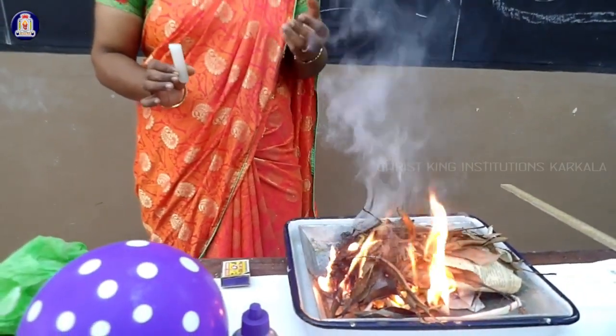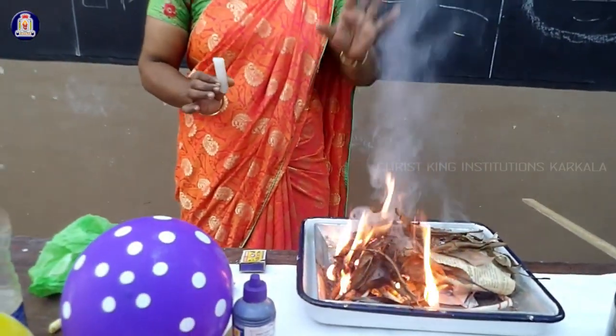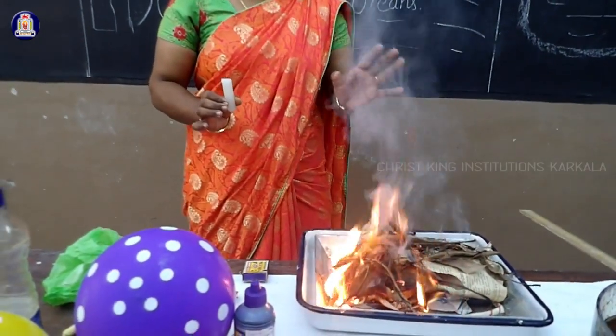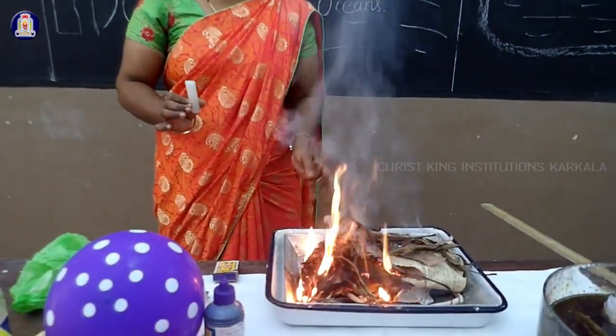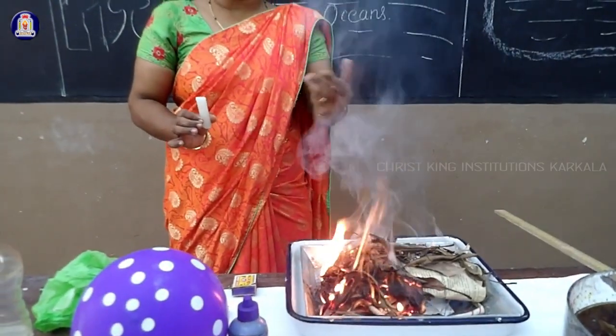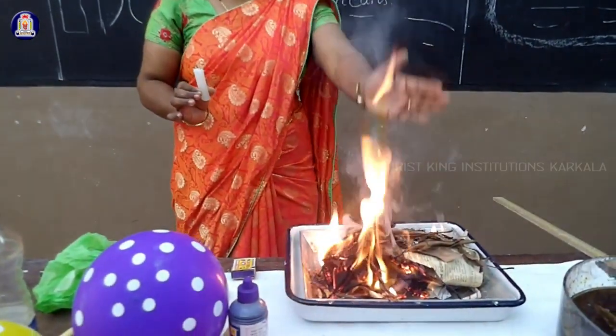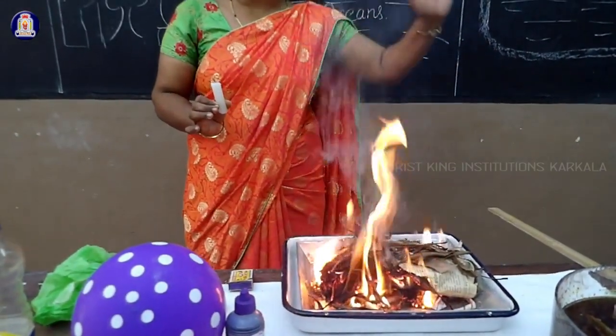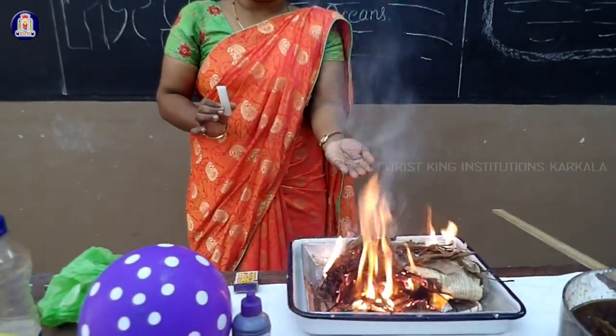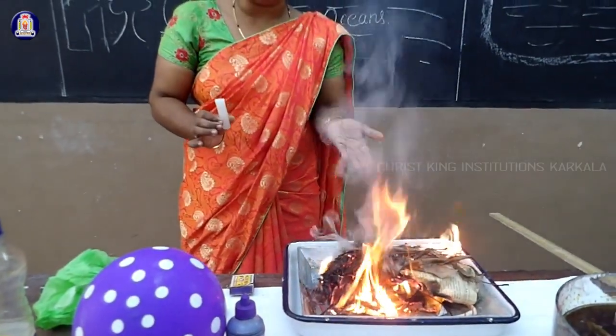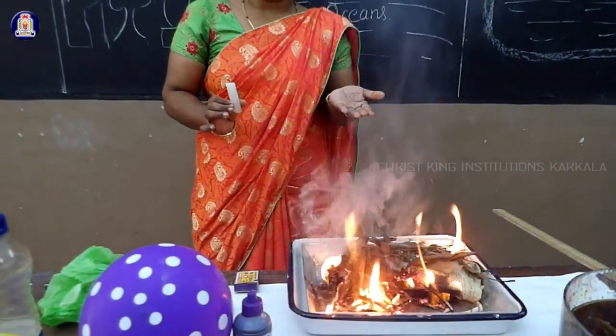We are inhaling oxygen, but at present in our nature, if I burn all the waste materials and plastic together, it leads to a black residue or smoke. It will fill the entire earth surface and warm the temperature, leading to a term called global warming.